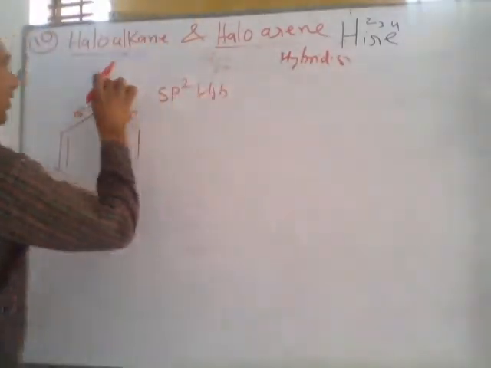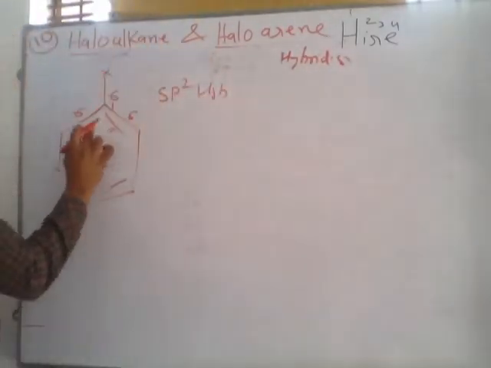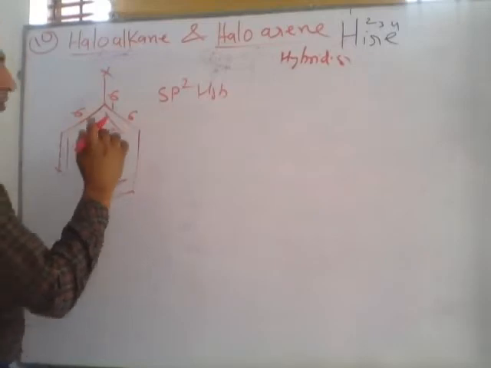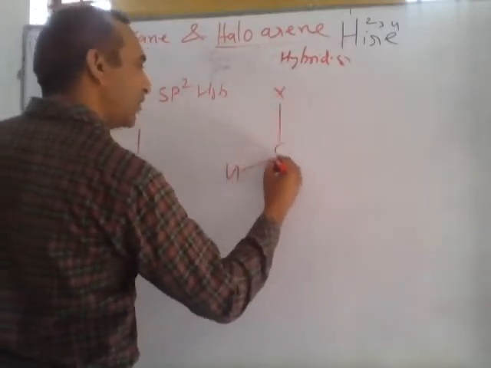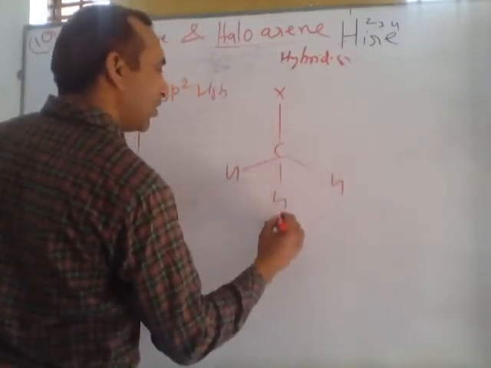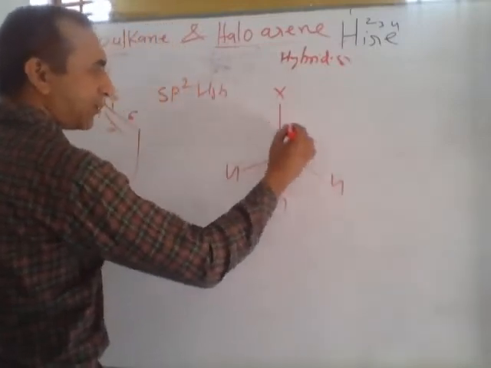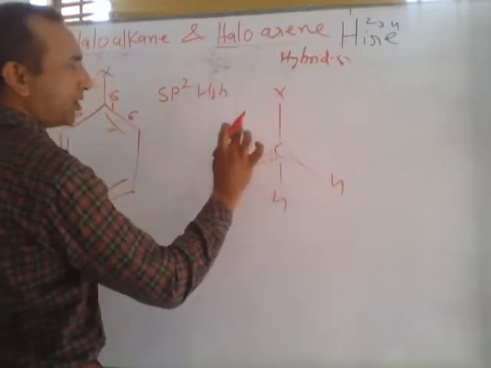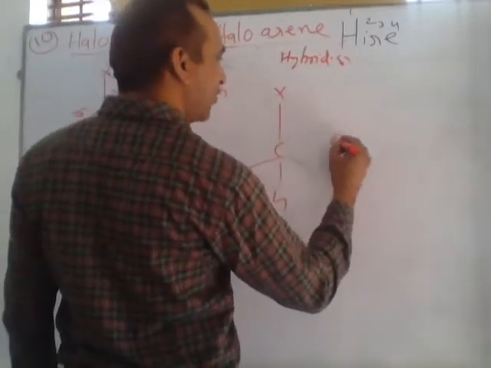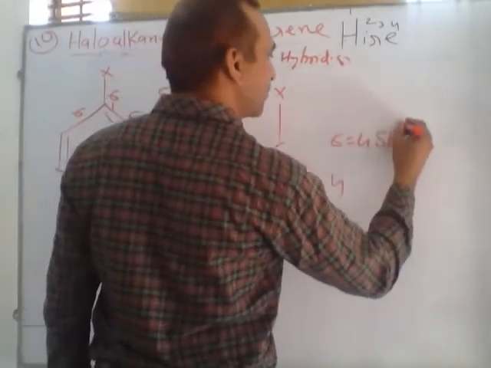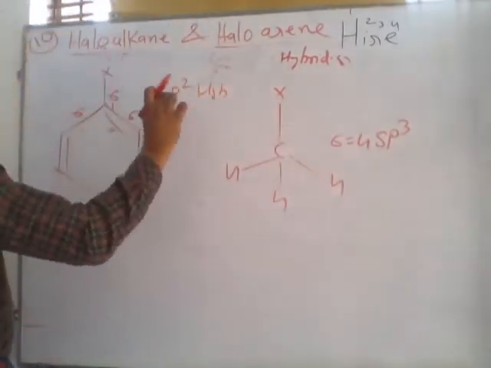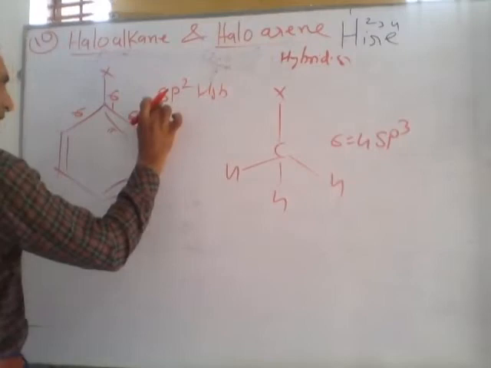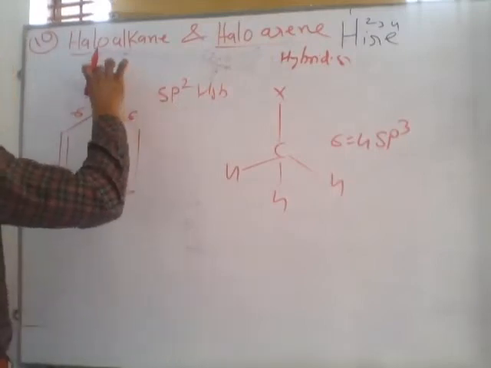H is hybridization. In haloarene there is sp2 hybridization, but in case of haloalkane, in this compound there are 4 sigma bonds, so carbon is sp3. So in first case the bond length due to sp2 is short.